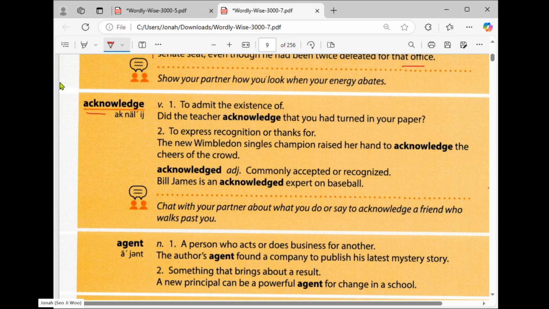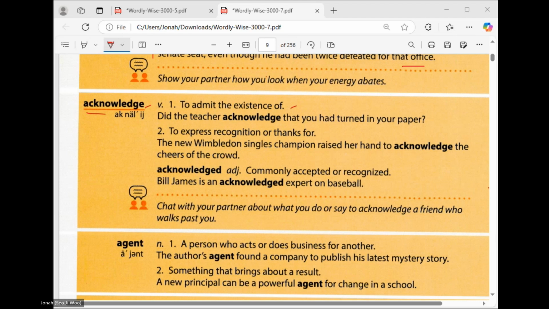Acknowledge. Okay, read one more time. Acknowledge. When we say acknowledge, it's an action word, right? Okay. What does it mean by acknowledge?